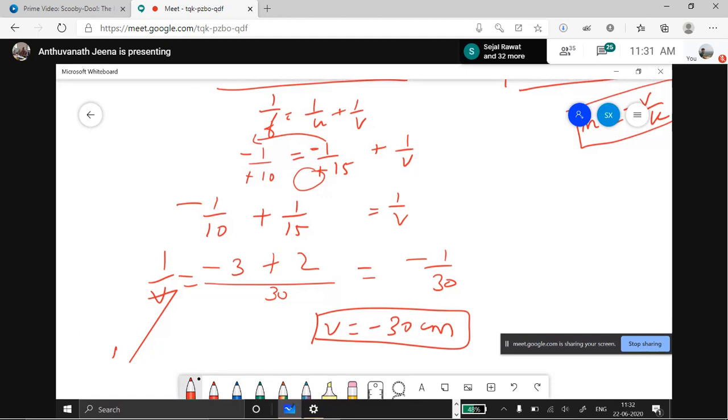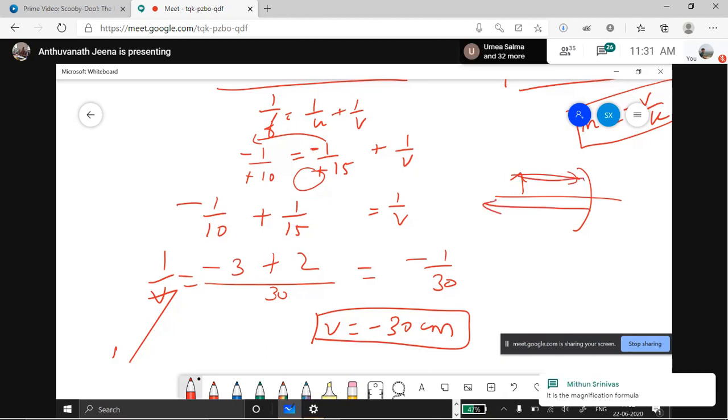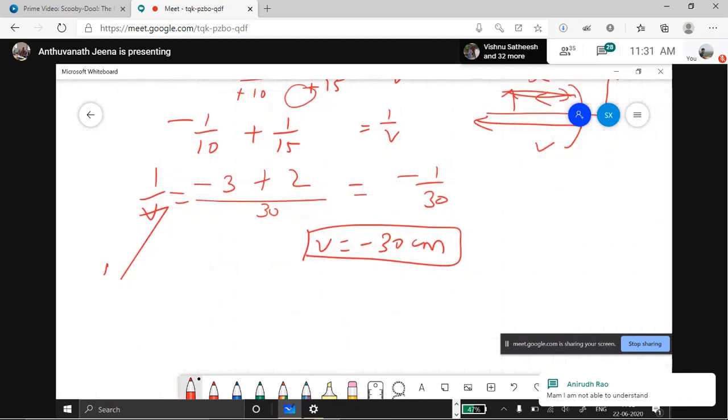The image is this side, the incident ray is this side, but we calculate from here, so it is minus only. Even for the object we calculate from here, so U is minus and V is also minus. Only when the image is on this side will it be plus. You understand? This is for the object between F and P.